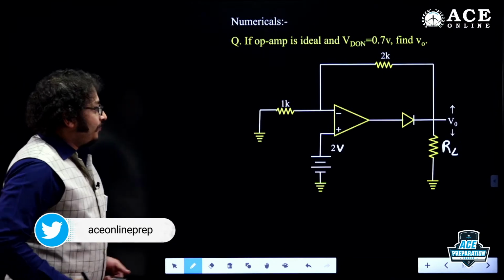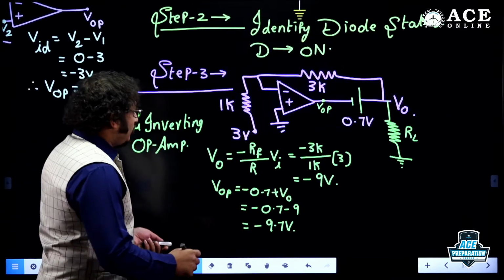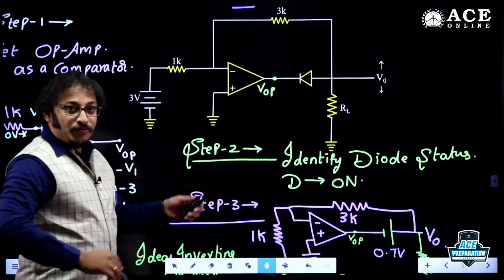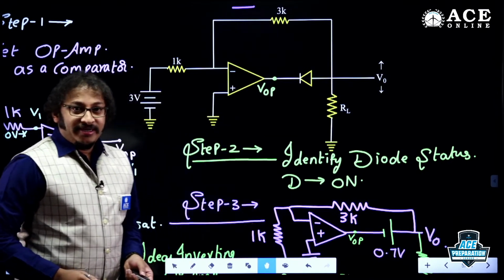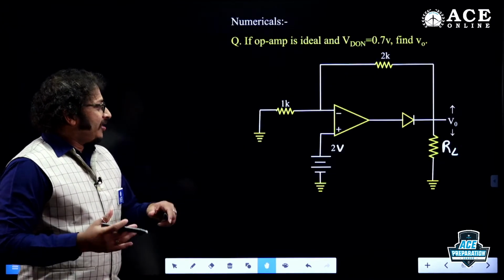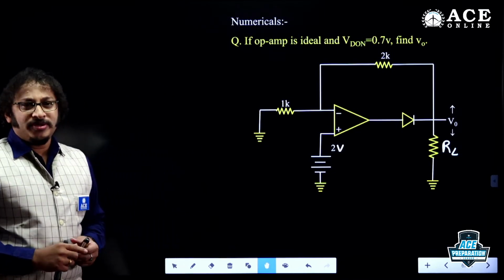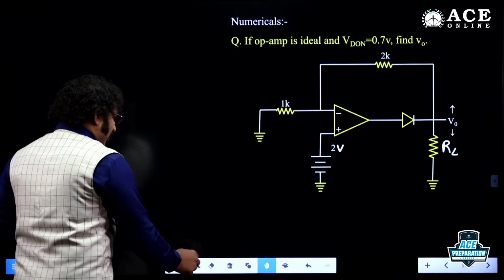The second question, I think they reverse the diode here. The first question, if you check it out, I mean to say the output voltage VOP is given to the n-type semiconductor here, that is cathode. Here, the examiner simply reversed the diode. This is one of the previous GATE questions, okay? Very simple question, if you follow the steps we have discussed.